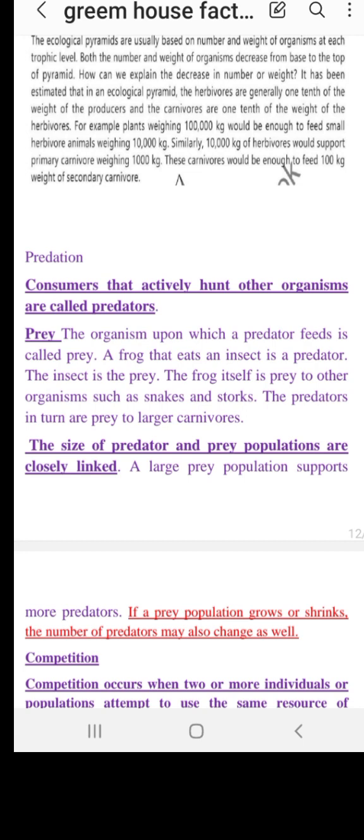When different species are fighting, let's say birds, maybe a crow and maybe a sparrow, fighting to eat an insect, this is interspecific competition, because members of different species are fighting for the same resource.